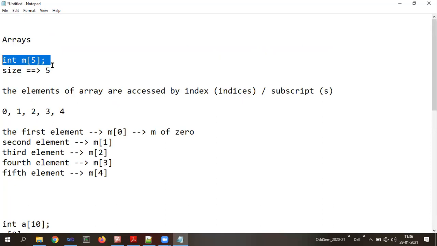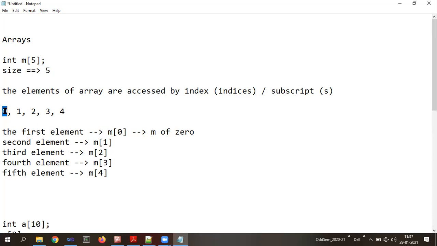Now we'll go step by step. We are creating an array of size 5. Size 5 means this array M can now store 5 elements of integer data type. Every element in the array is accessed by the index or indices. The index value will start from 0. Since there are 5 numbers, I have to start counting from 0.